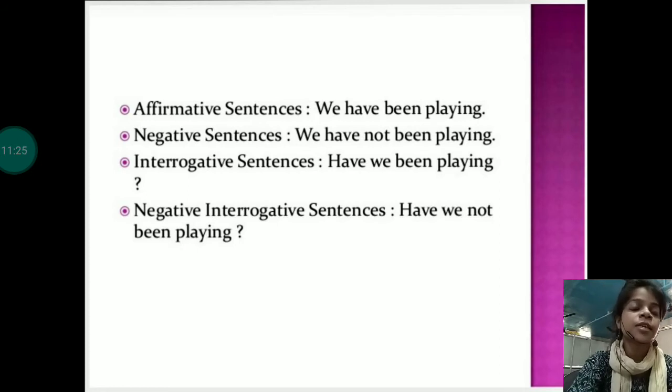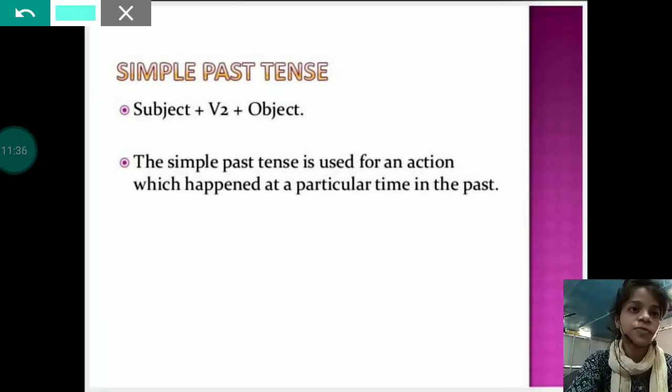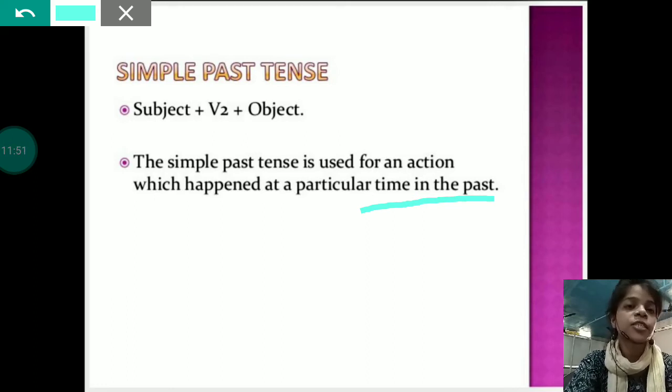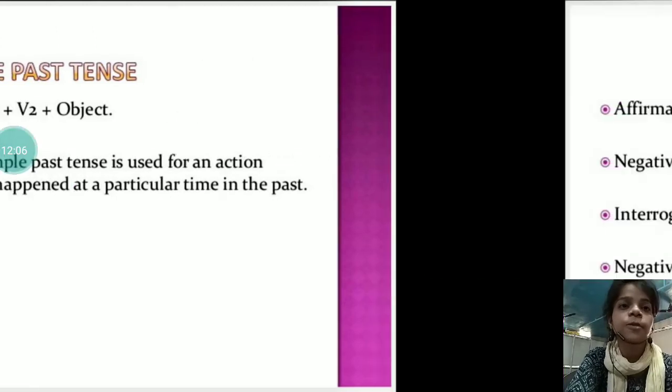We will do the same thing. We will discuss all the 4 subcategories of past tense one by one. So first one is simple past tense. Simple past tense is used for an action which happened at a particular time in past. That means if any action happened in past, then it will be called simple past tense, and the structure is subject plus V2 plus object, means you have to use second form of verb in making sentences of simple past tense. So let's see some examples using this structure.